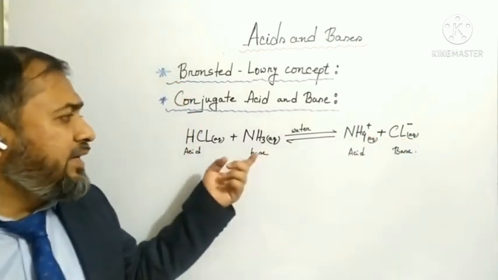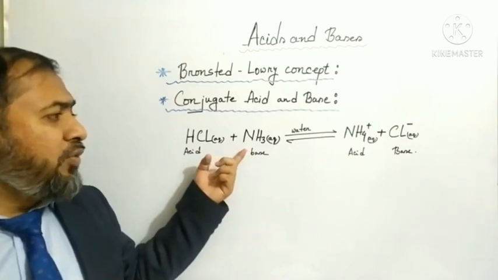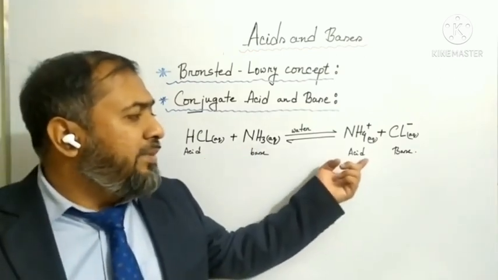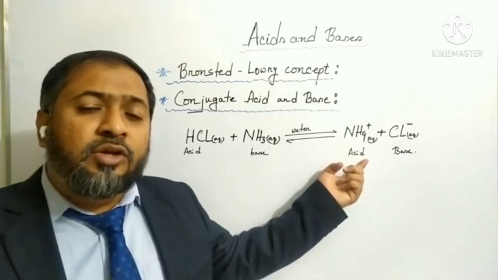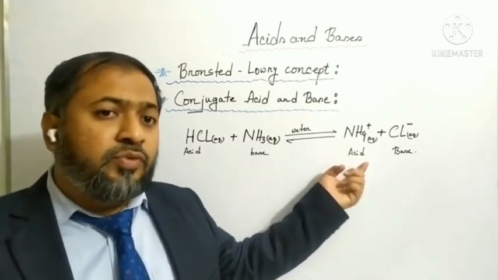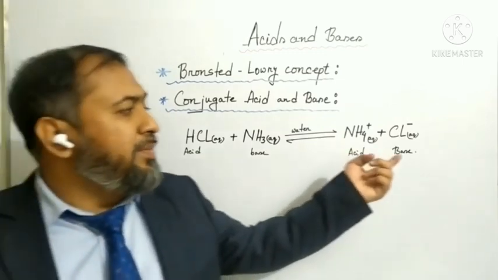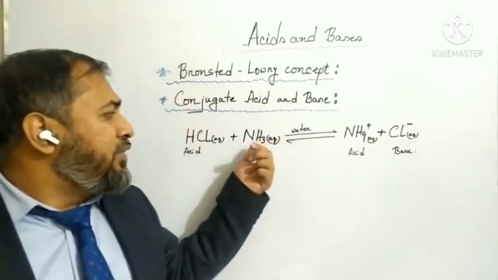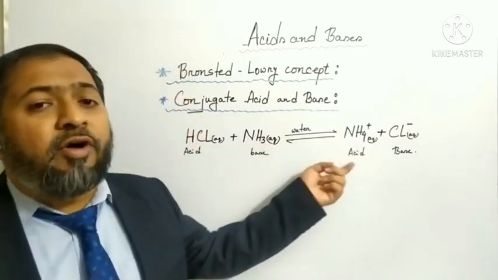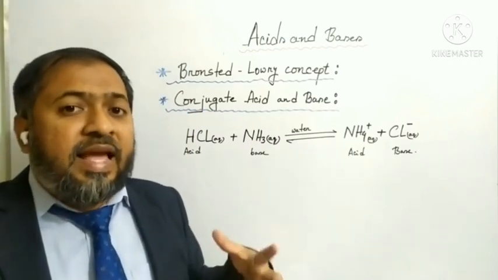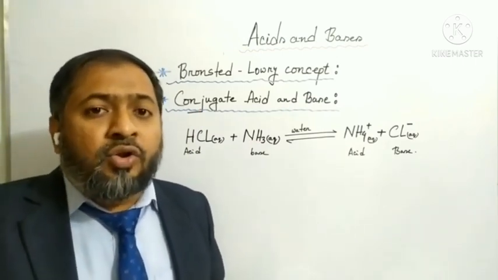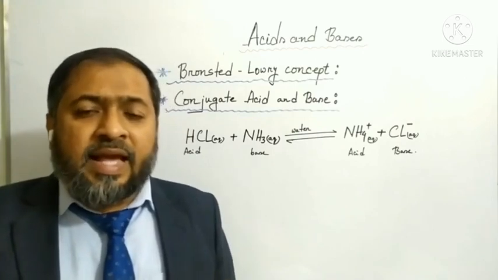On the other hand, by receiving a proton, ammonia becomes ammonium ion, which also has a tendency to donate a proton. So hydrogen chloride, which is the acid, actually forms a base, and ammonia, which is a base, actually forms an acid. These acid and base are known as conjugate acid and base.